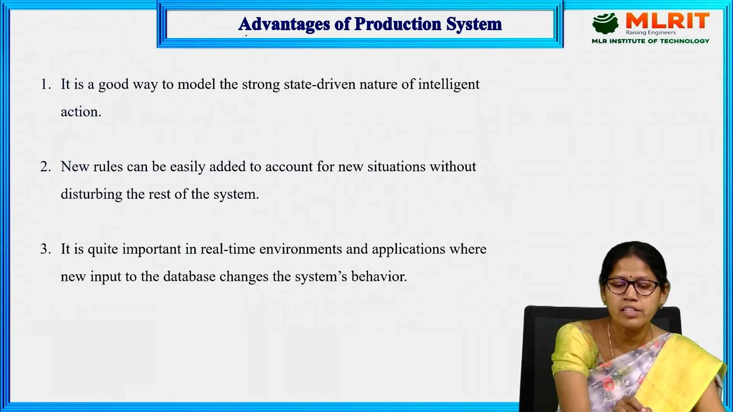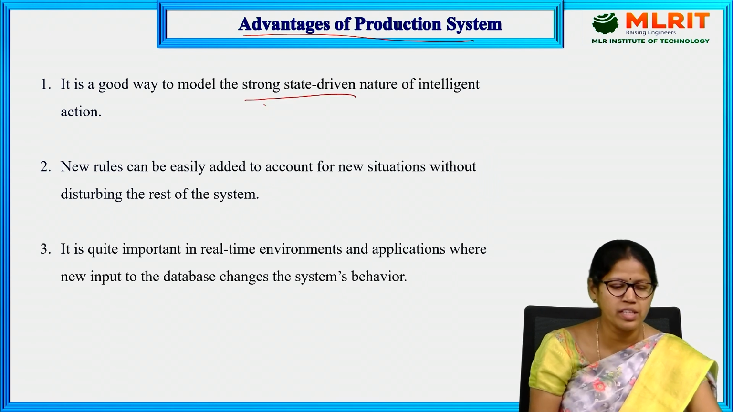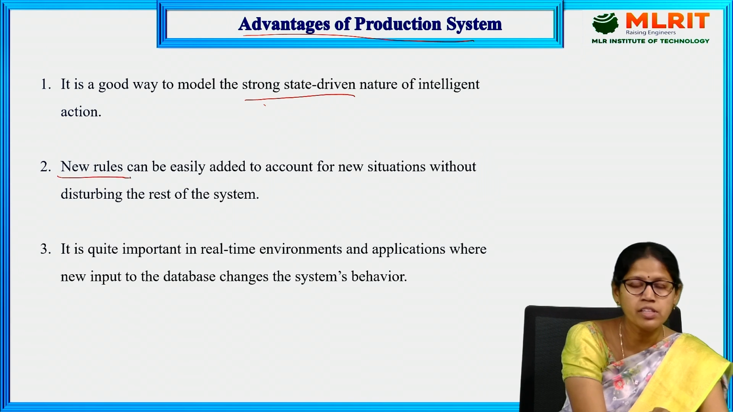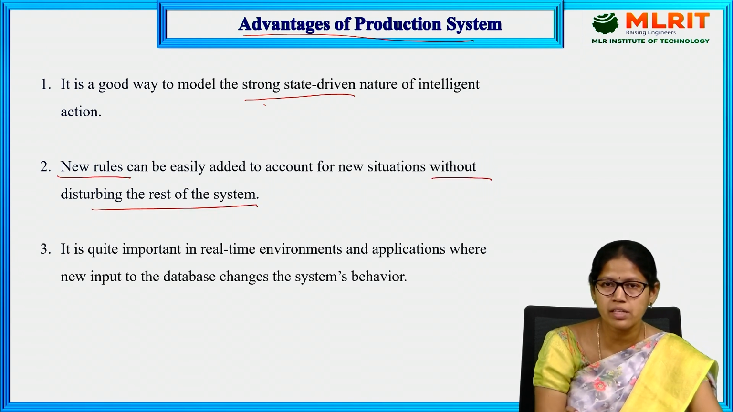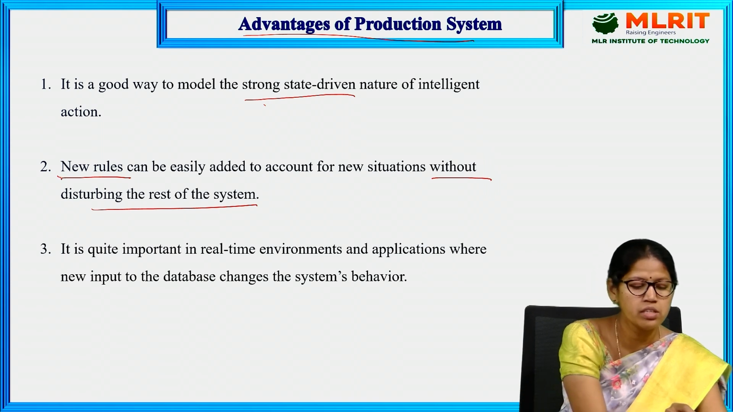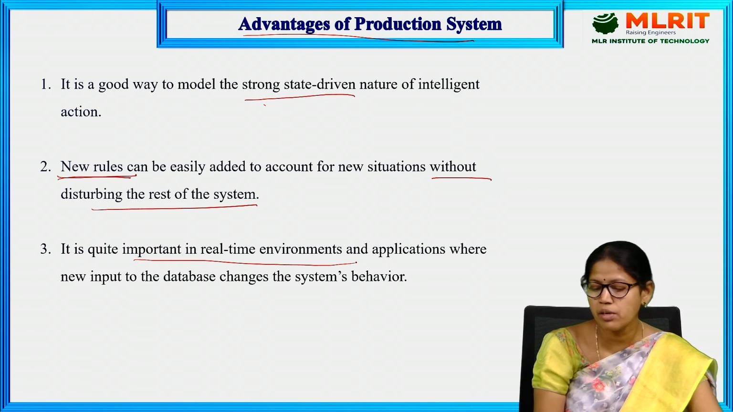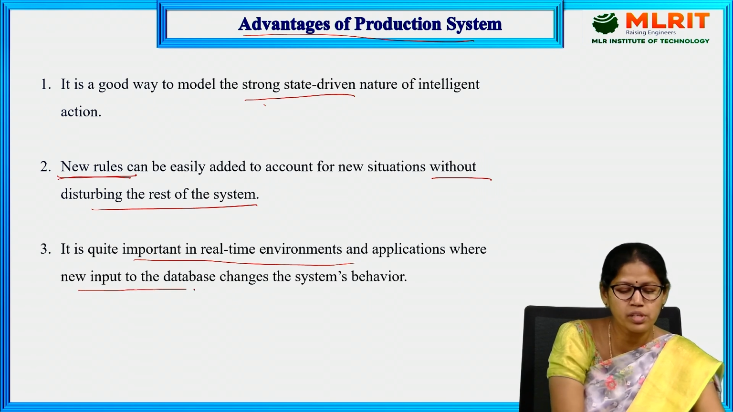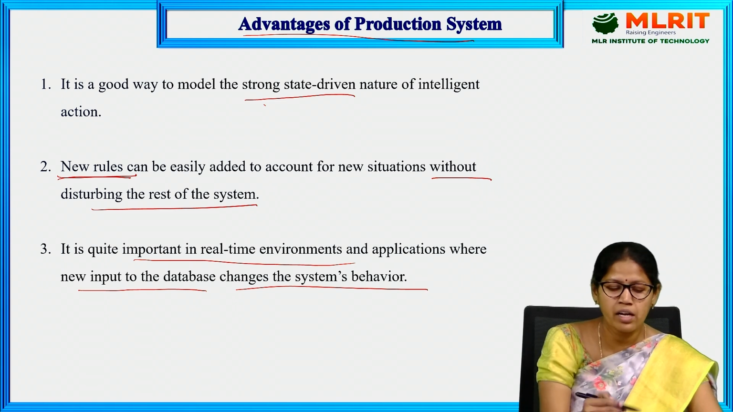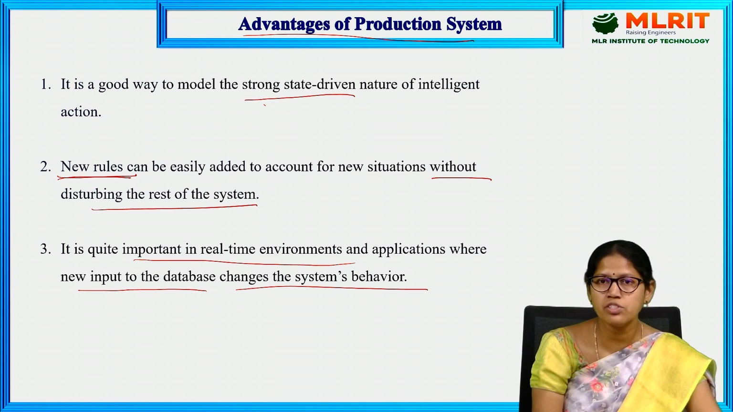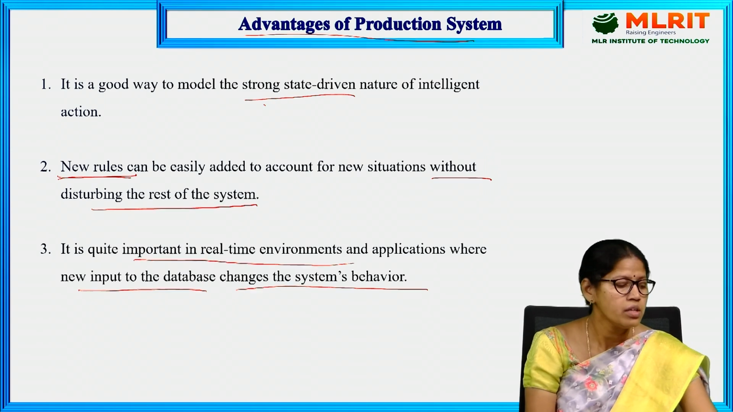Let's see the advantages of the production system. It has a strong state-driven nature of intelligent action, and it will derive new rules without disturbing the rest of the system. Already existing rules are there, and without disturbing them, this will provide the new rules. It is quite important in real-time environments and applications where new input to the database changes the system's behavior. Means when we add new rules, it automatically changes the behavior of the system. These are the advantages of the production system.